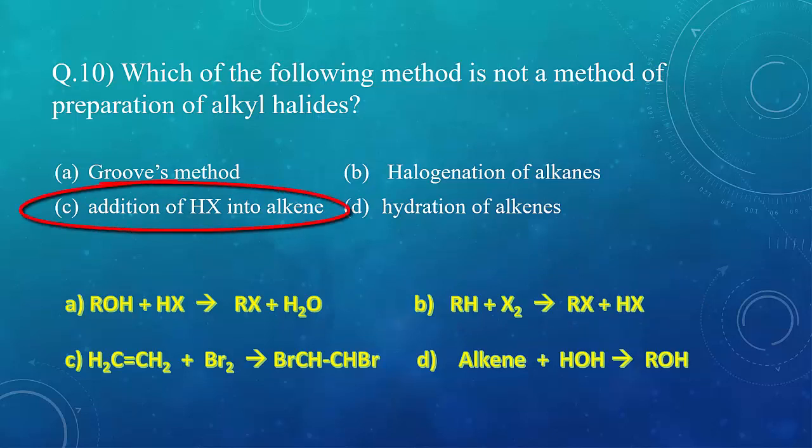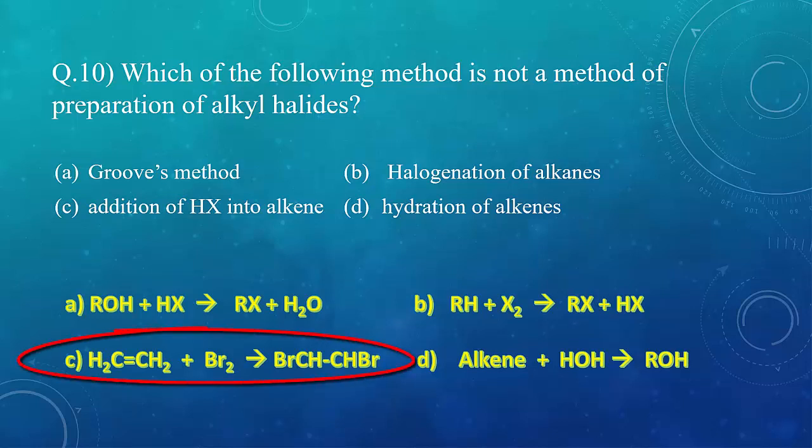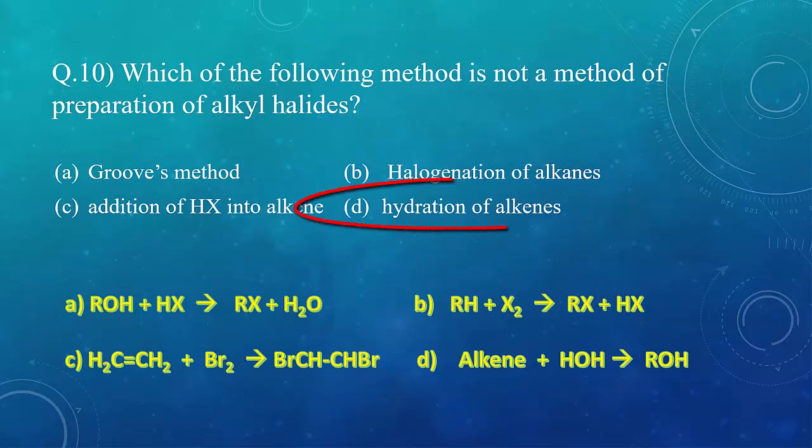Option C, addition of HX into alkene. This also we have done last year. Alkene when treated with HX follows Markovnikov's rule if the alkene is unsymmetrical, and gives us corresponding alkyl halide. Now option D is hydration of alkene. As you can see, alkene plus water gives us alcohol and not alkyl halide. So in this, correct option is D.